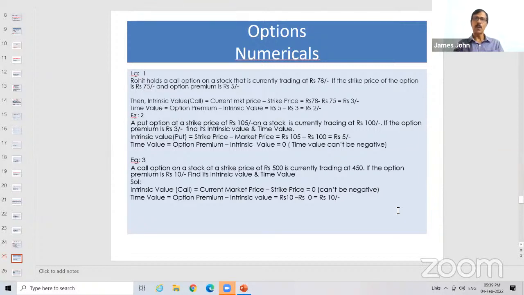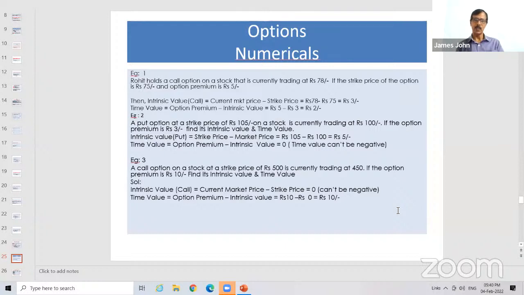And what is the time value? Time value is equal to option premium minus intrinsic value. What is the option premium? It is given: the strike price of the option is 75 and the option premium is 5 rupees. That means the option premium per stock is 5 rupees, per one share. Therefore, the time value is 5 rupees minus 3, that is 2 rupees.